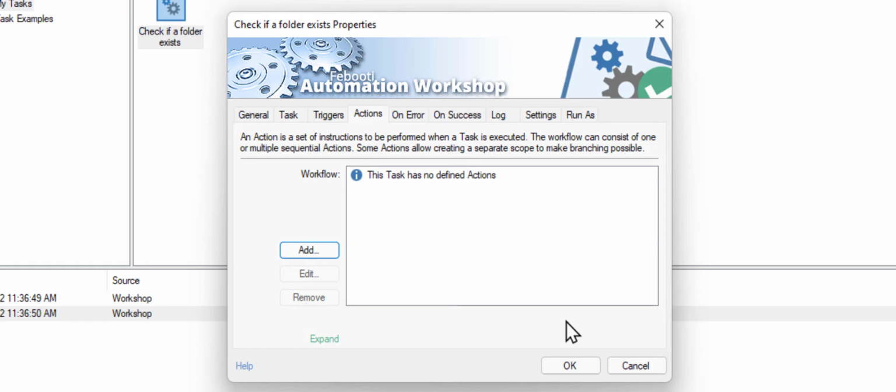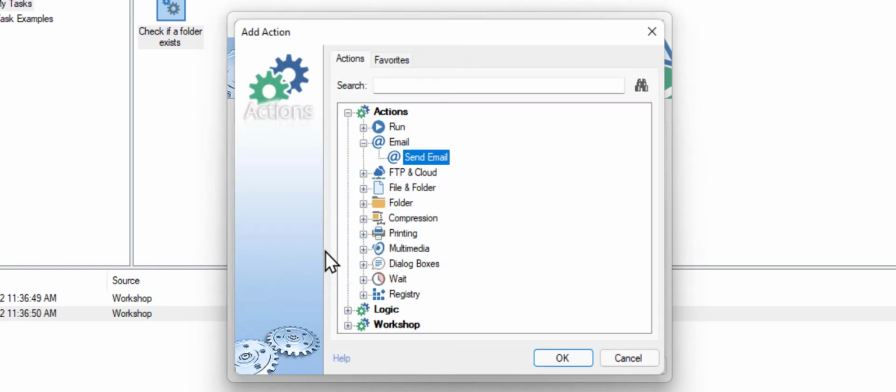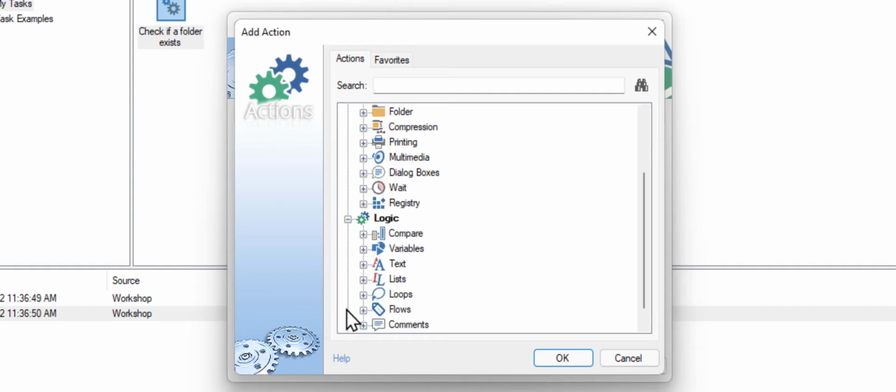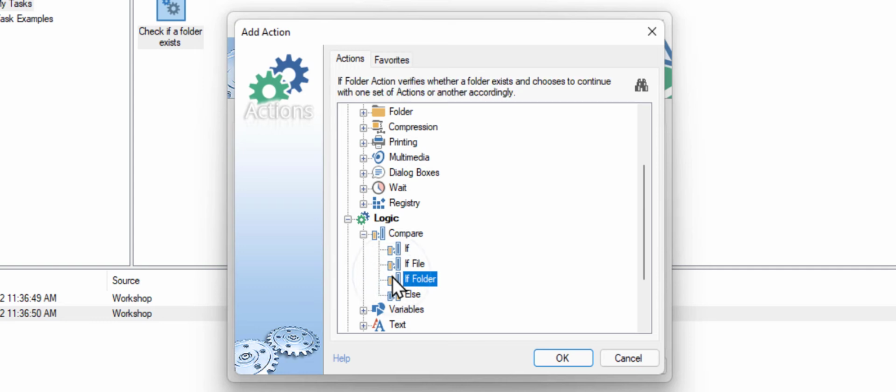Go to the Actions tab of your task. Click Add. Open the Logic category. Then Compare. Select the If Folder action. And click OK.